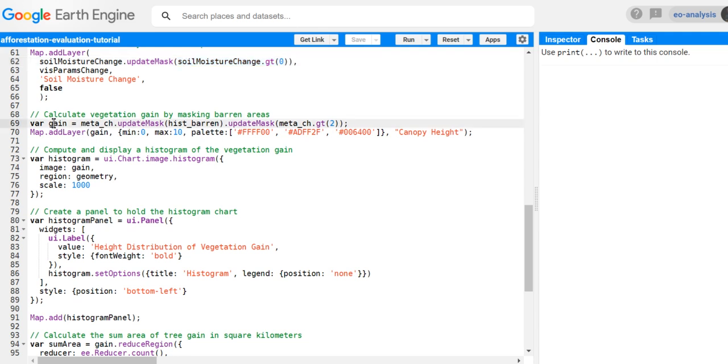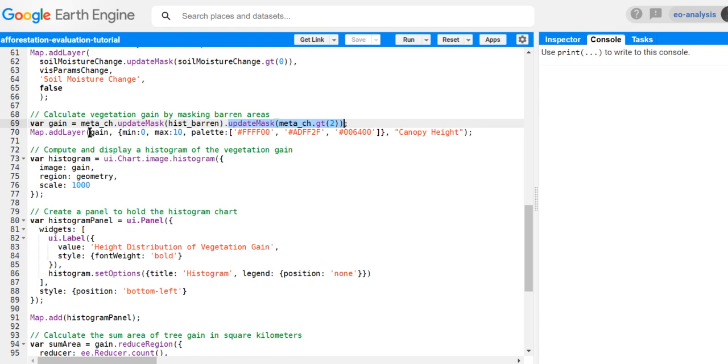And now we want to calculate how the trees and forests are gained. And to do that, we use the metadata set to look at in the recent year, and we have update mask for the historical barren. So we don't want to look at the canopy height where in the past there's already forest by 2000. We want to look at the new forest, and that's why we mask it with the barren area. And then we also try to only look into trees that are higher than 2 meters, in order to exclude maybe some very small low vegetation and so on.